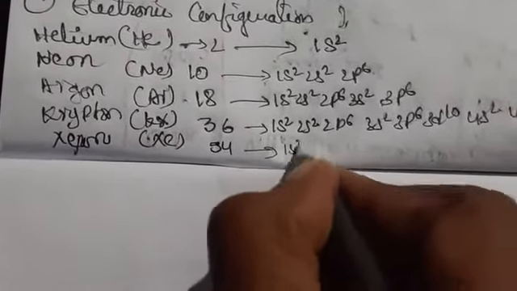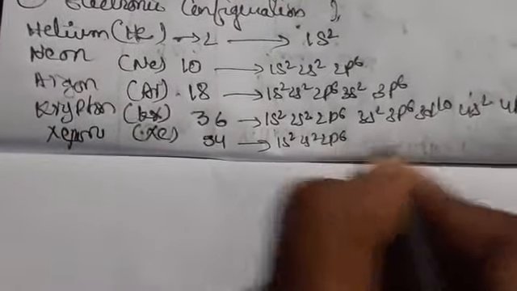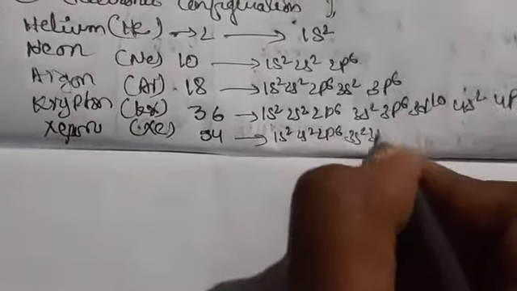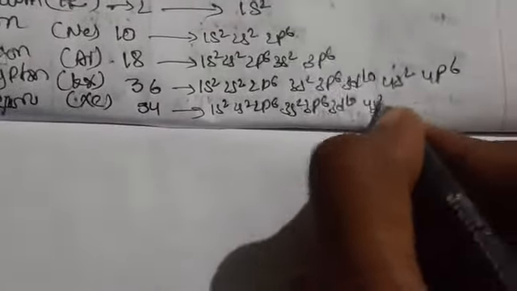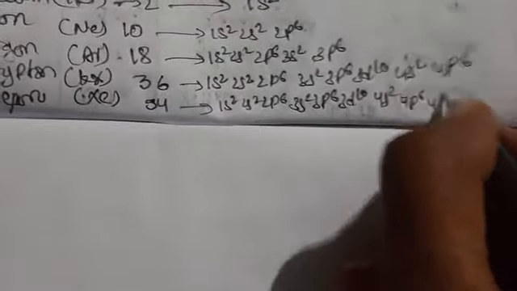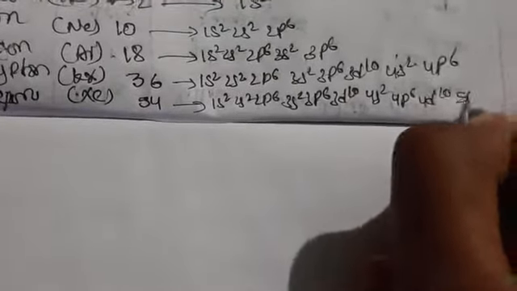Xenon has 1s2 2s2 2p6 3s2 3p6 3d10 4s2 4p6 4d10 5s2 5p6.